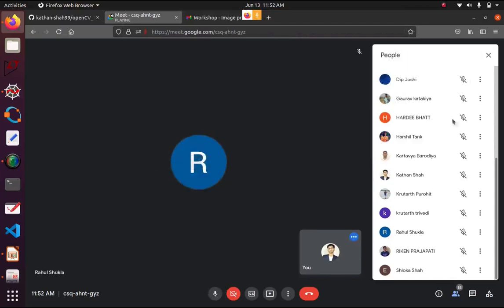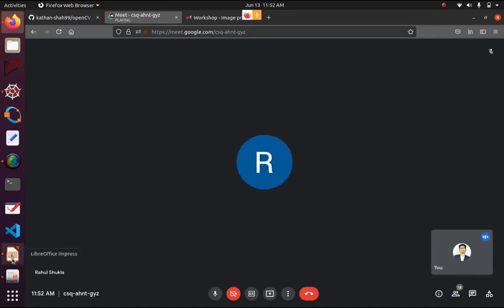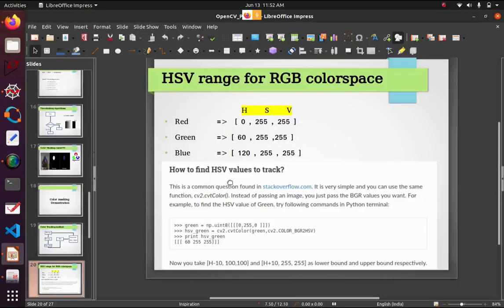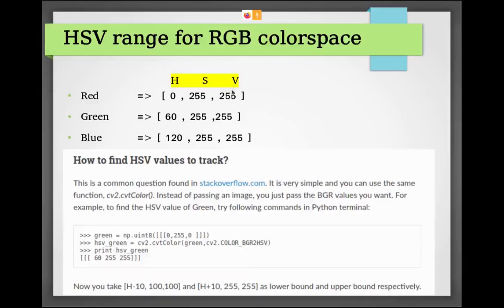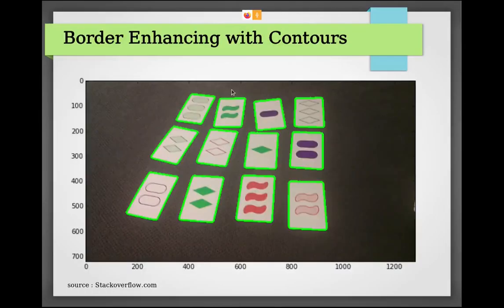Okay, then we'll move on to the next part. The contour, the most attractive feature of this OpenCV. So this contour is basically the perimeter or a border area of any object. You can see in the image there are plenty of cards available, playing cards.